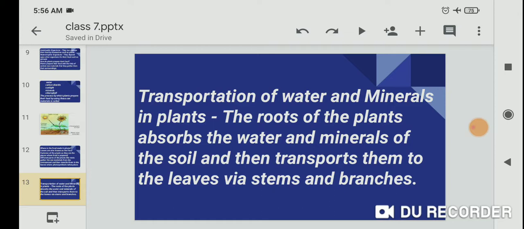Transportation of water and minerals in plants. The roots of the plants absorb the water and minerals from the soil and then transport them to the leaves via the stem and branches.